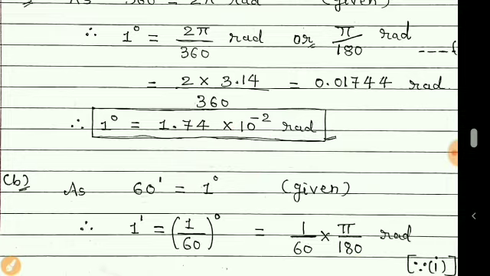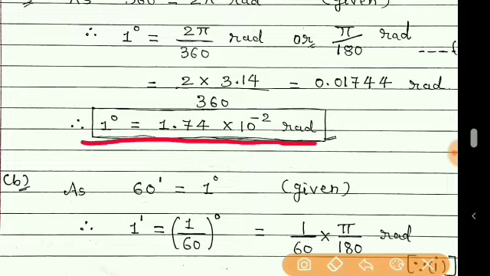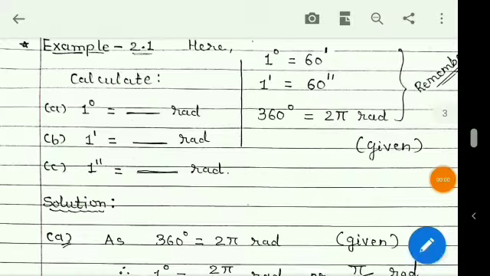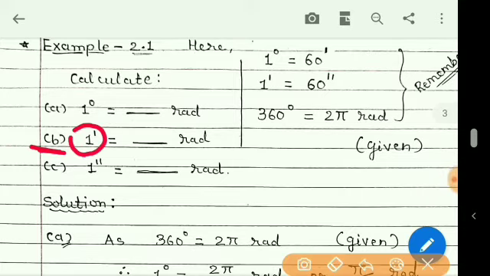So 1 degree is equal to 1.74 into 10 raised to minus 2 radian. Now next we have to convert this minute to radian.